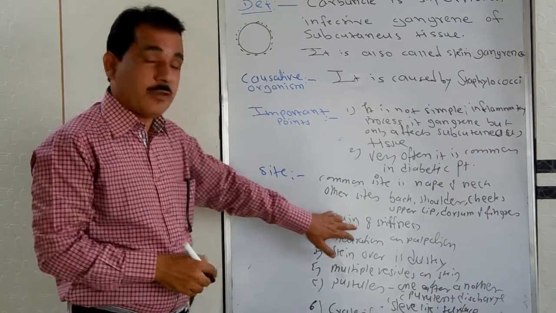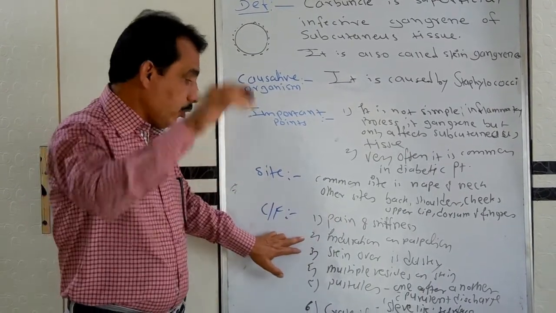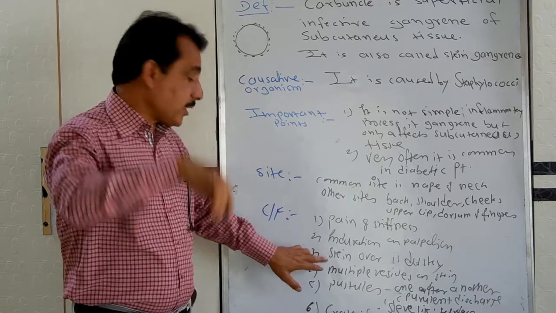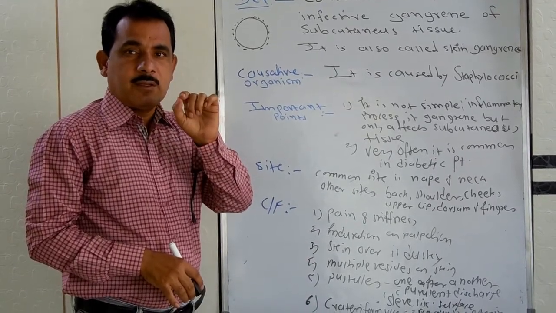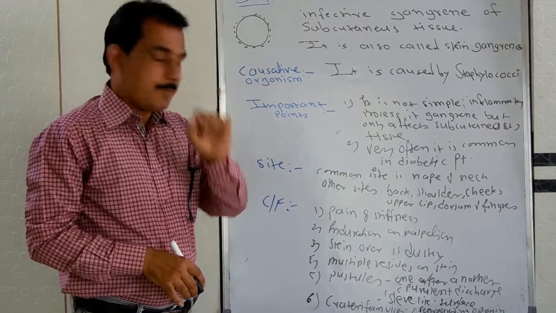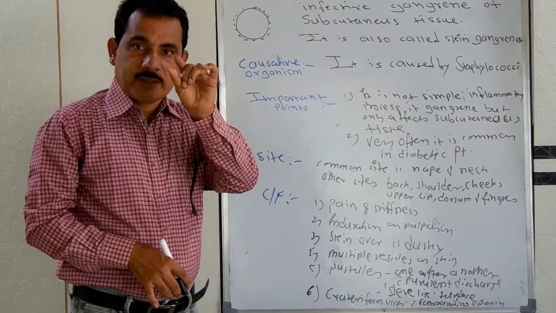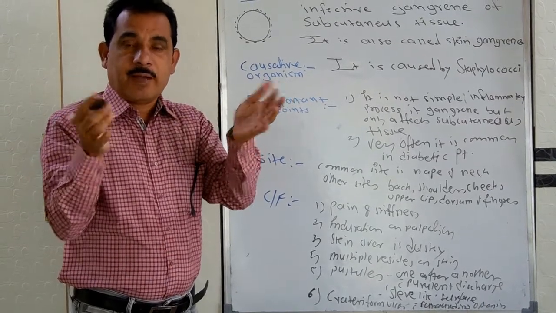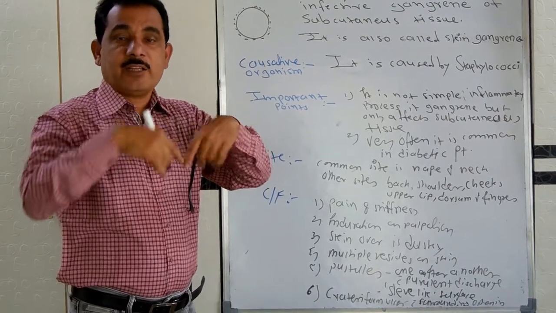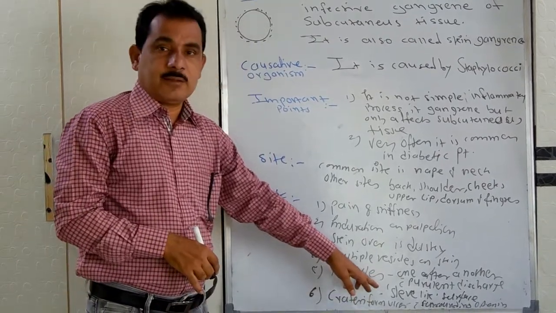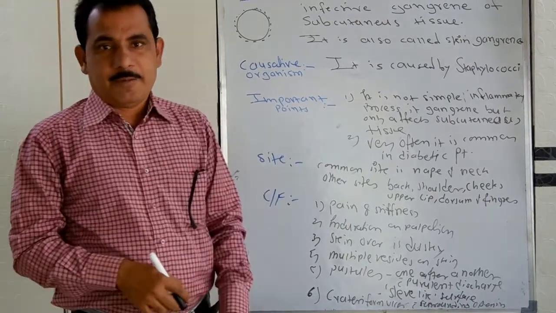At first, pain and stiffness with the onset of the carbuncle. Then the induration takes place. Then the skin becomes dusky. Then multiple small vesicles form on the dusky area. And then these vesicles convert into pustules containing pus inside. They open up, and later on there is whole destruction of the skin over it, and it leads to the ulcer. So these are the clinical features of the carbuncle.